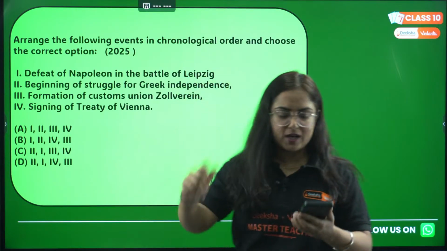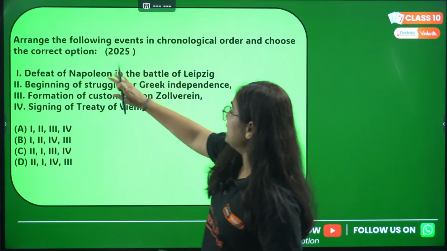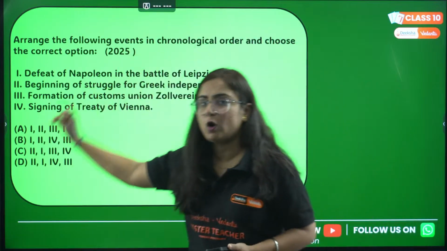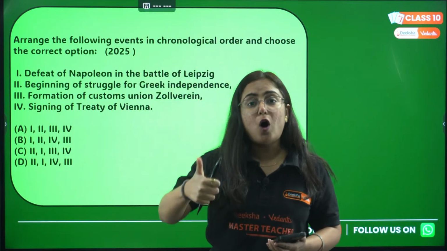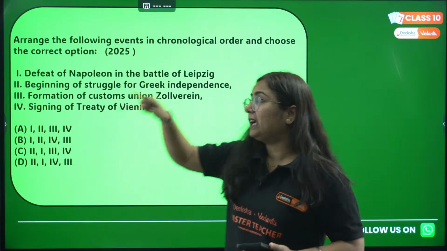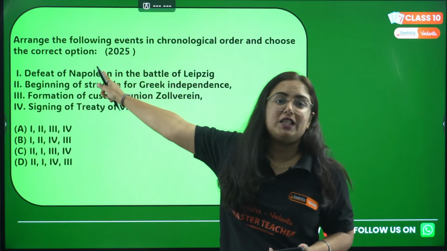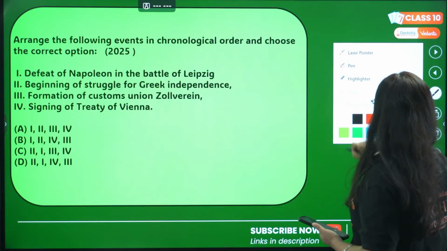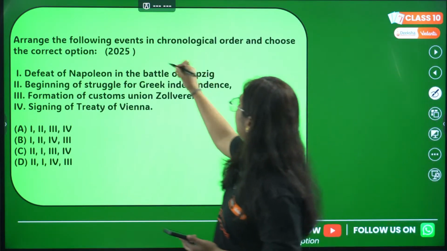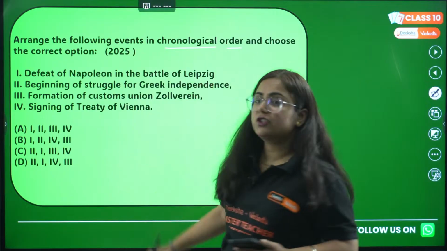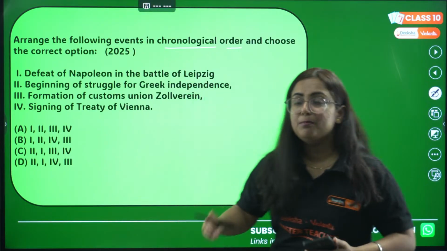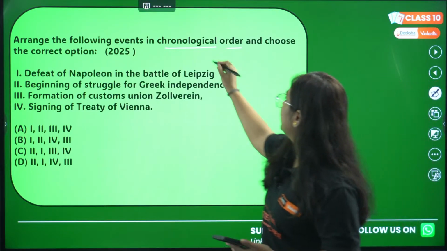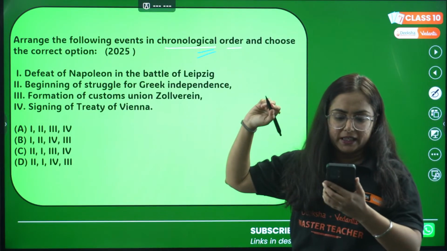The first question in the line is: arrange the following events in chronological order and choose the correct option. Give me a thumbs up if all of you are ready to answer it. This question was asked in the year 2025. Pay attention: these chronological based questions are very much asked in previous year papers, so you need to be aware of this. Hope the pen is visible to you.